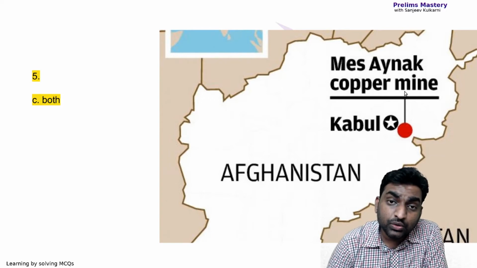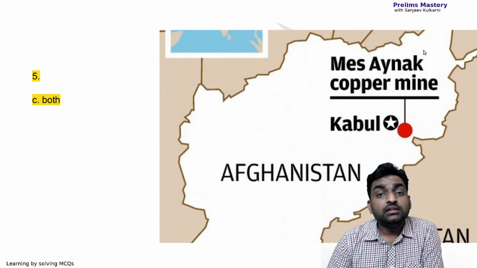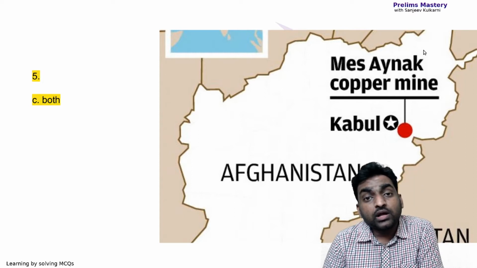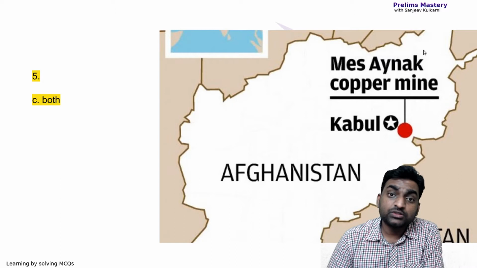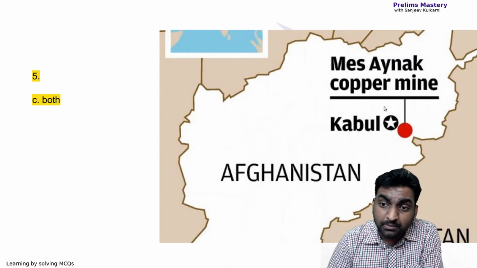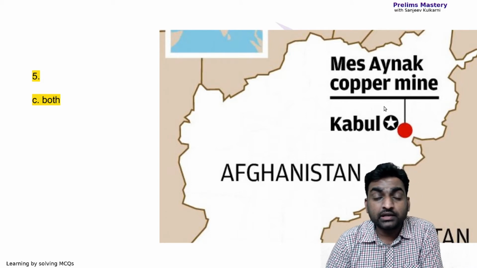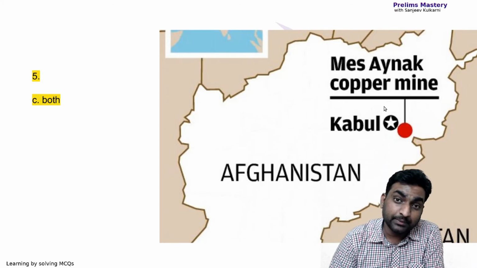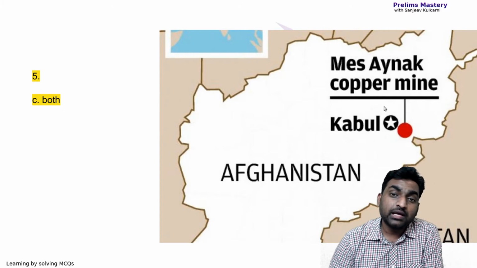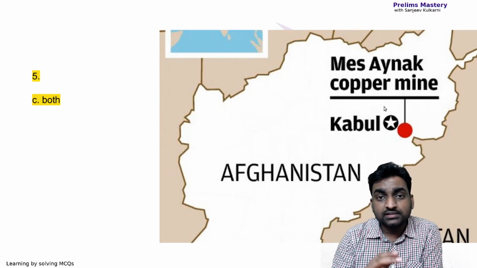And why is this in news? This is in news because of the Chinese One Belt One Road project. In that, this one belt is passing through this Mes Aynak copper mine, and they are trying to extract the copper. They are trying to exploit this very place here, for which the Afghan people are quite against. Okay, so hence this is in news.